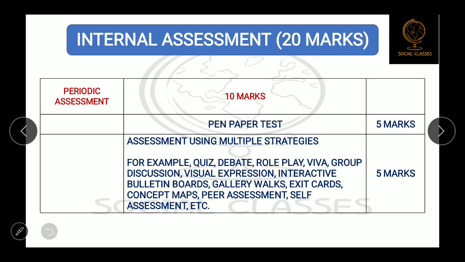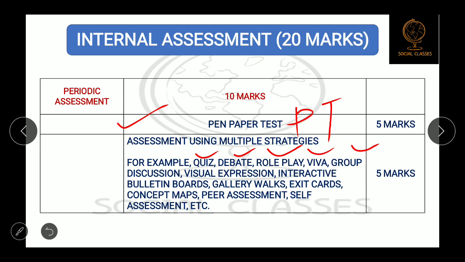Now we'll see about the other 20 marks. As I told you, the board examination will be of 80 marks. Apart from that, 20 marks are for internal assessment. Out of these 20 marks, 5 marks are for the pen paper test, which means your periodic test, the PT exam. The other 5 marks are for assessment using multiple strategies, in which the teachers can conduct quiz, debate, role play, viva, group discussion, etc.